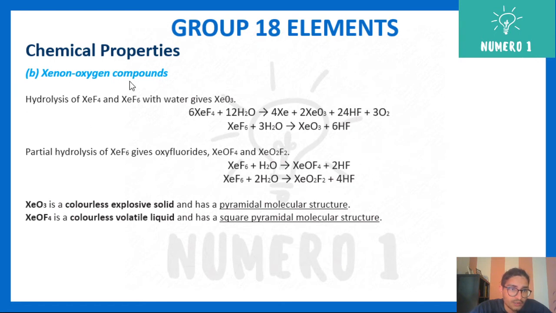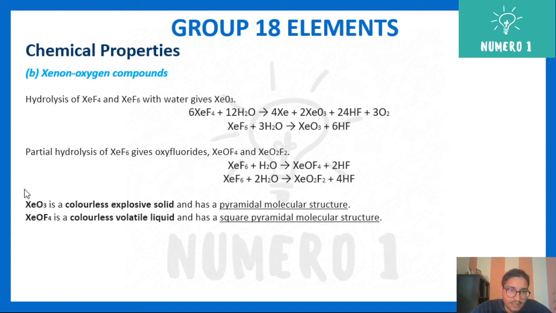Lastly, xenon oxygen compounds. Hydrolysis of XeF4 and XeF6 with water gives you XeO3. So you can see XeO3, that is by hydrolysis, addition of water. Partial hydrolysis of XeF6 gives you oxofluorides, that is XeOF4 and XeO2F2. So this is your complete hydrolysis. You can see all the fluorine has been removed and replaced by oxygen. That is XeO3. When you do partial hydrolysis, what happens? You get XeOF4 or XeO2F2.